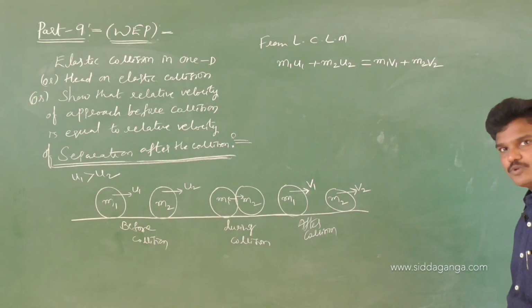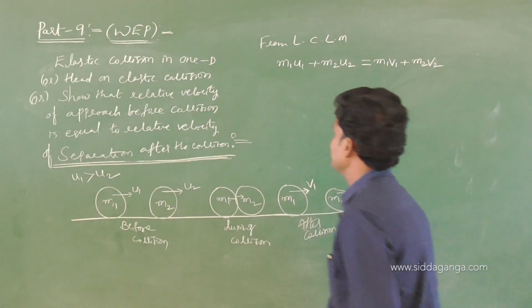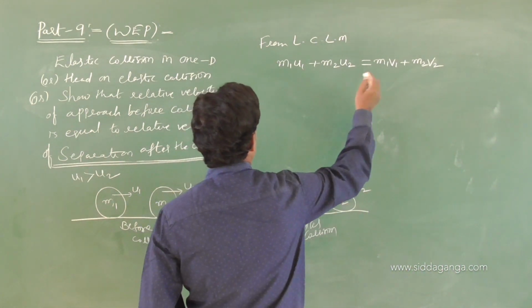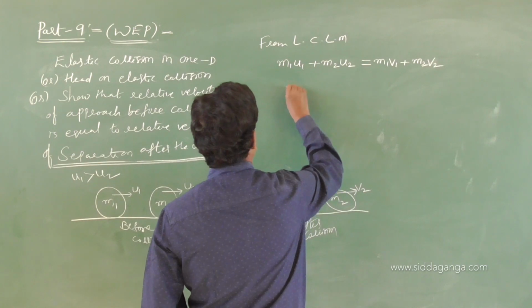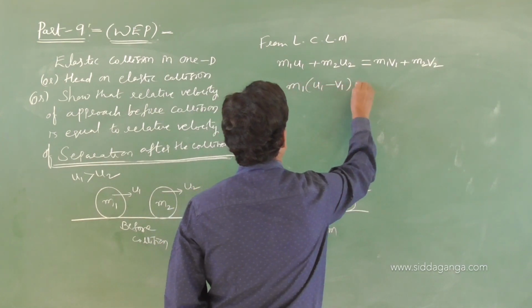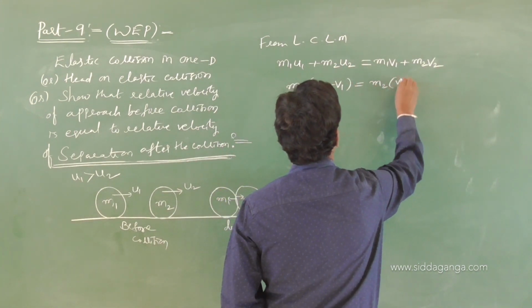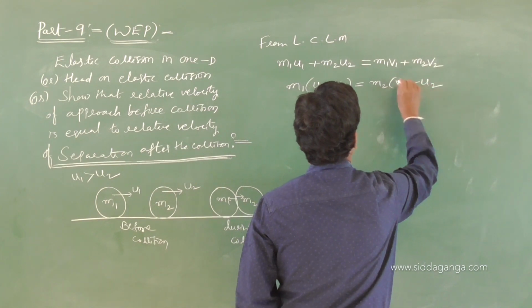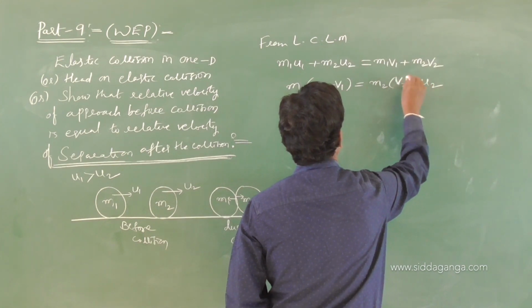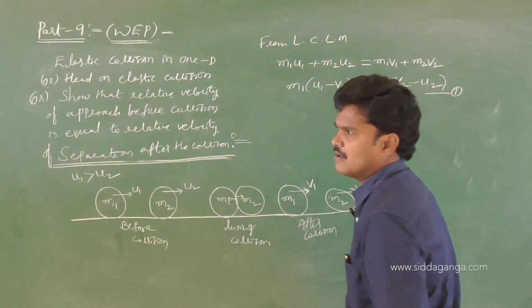Total momentum before collision is equivalent to total momentum after the collision. So let us write m1 on one side, m2 on the other side. Take this m1 v1 to the left. Take m1 common: u1 minus v1. Take this m2 u2 to the right side. m2 common: v2 minus u2. Observe v and u carefully. Let us take this as equation number 1.